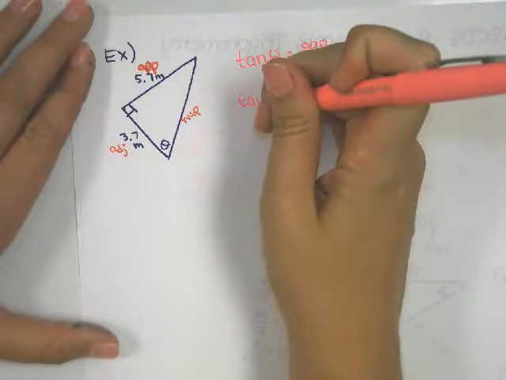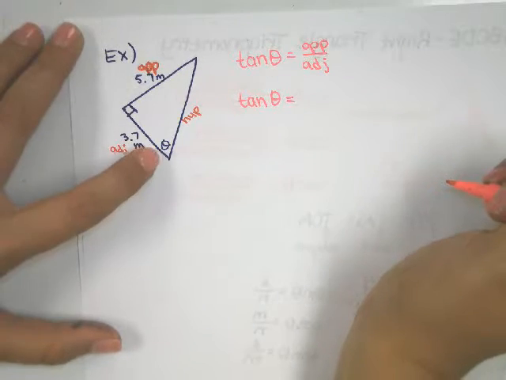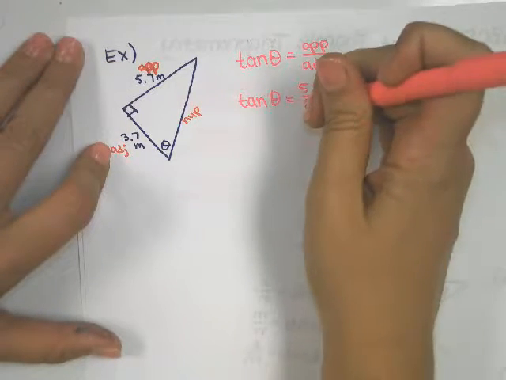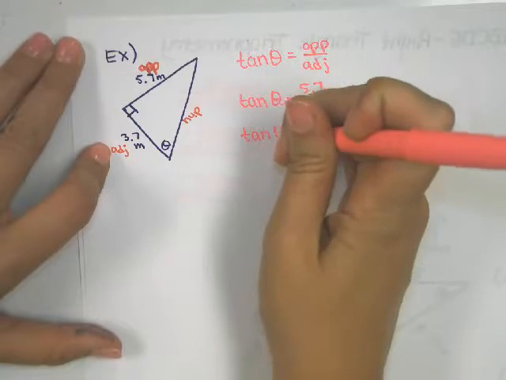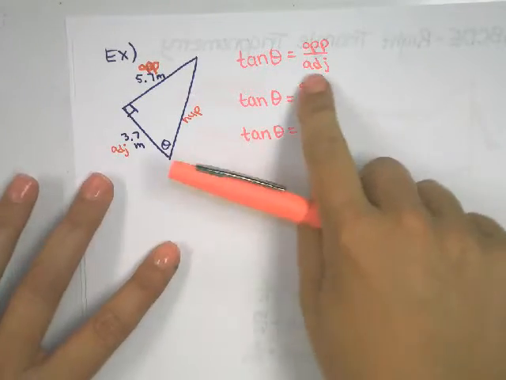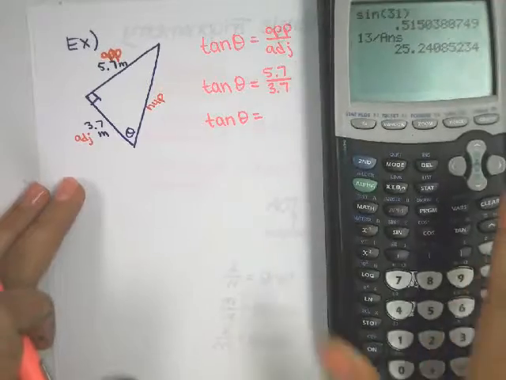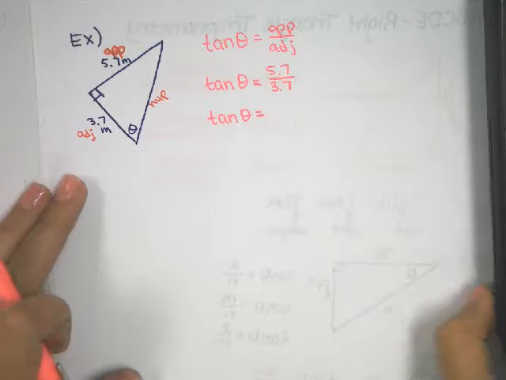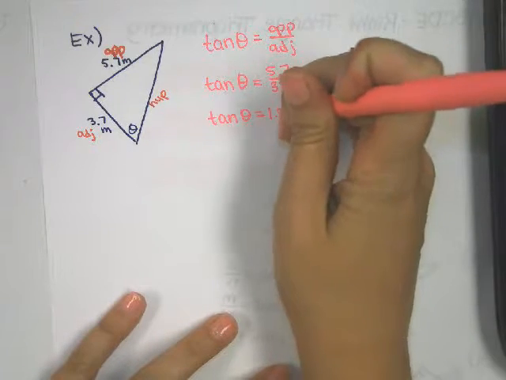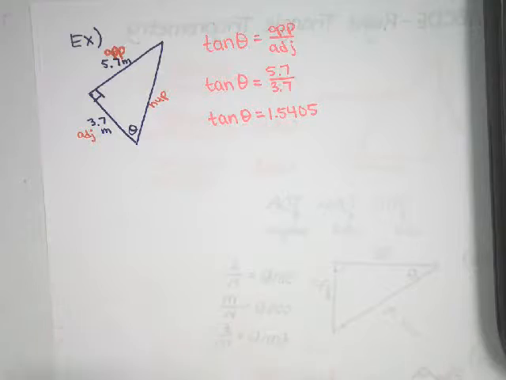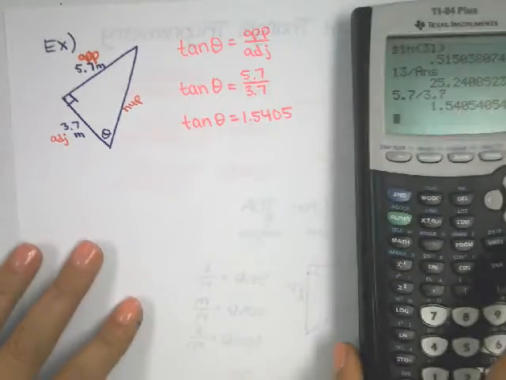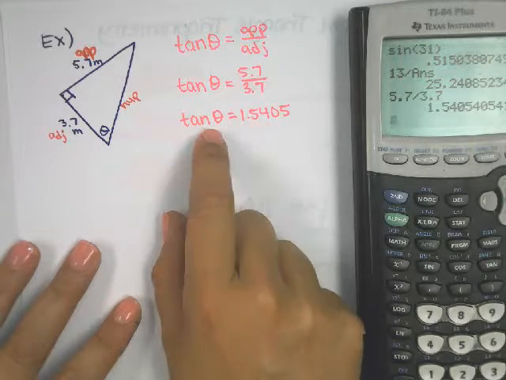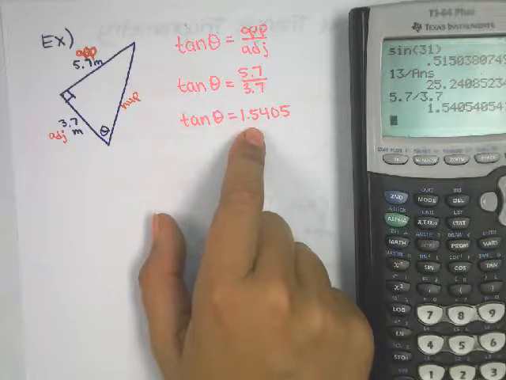Plug in everything I know. In this case, we don't know our angle. That's what we want to find. My opposite side is 5.7, and my adjacent side is 3.7. This value over here we can get from our calculator. So 5.7 divided by 3.7 gives me 1.54. I don't want to round too much, right? 1.5405 maybe. And now we know the tangent of some angle is equal to this decimal. Tangent of some angle is 1.5405.